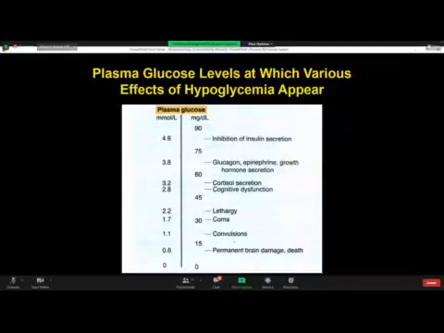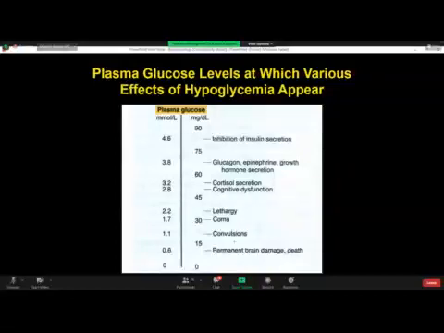Right? So let us see that this slide shows the plasma glucose level at which various effects of hypoglycemia appear. Hypoglycemia is much more dangerous than hyperglycemia. Hyperglycemia may take time to develop its complications, but hypoglycemia, if it is not attended well, may lead to coma, even death. It is very important for us as doctors to know which levels are lethal.